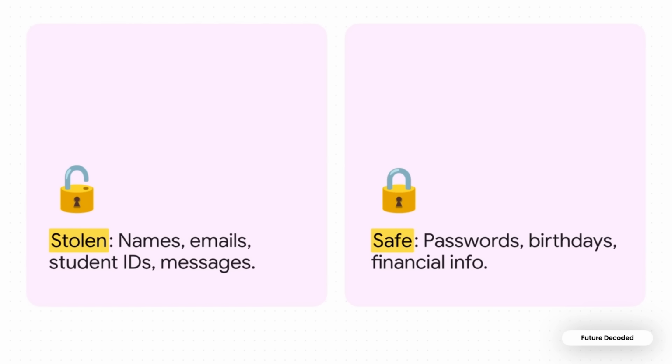So the crucial point here is the contrast between what was taken and what wasn't. Yes, personal identifying information was compromised. We're talking names, emails, student IDs, school locations, and those user messages between students, teachers, and parents. However, and this is a big however, Instructure states there's absolutely no evidence that passwords, dates of birth, financial information, or government identifiers like social security numbers were taken. Those highly sensitive data points appear entirely safe.